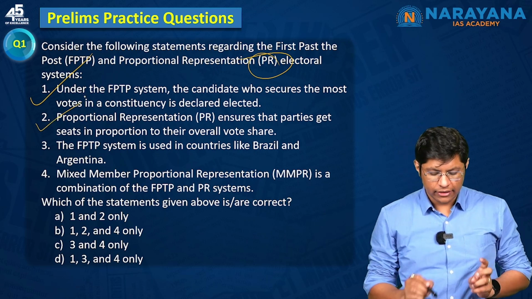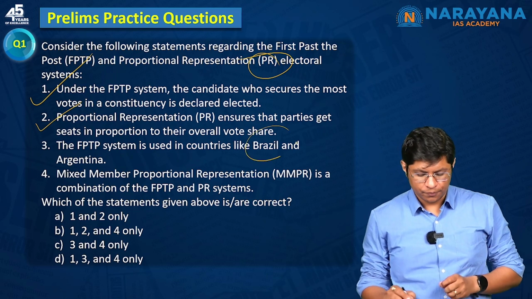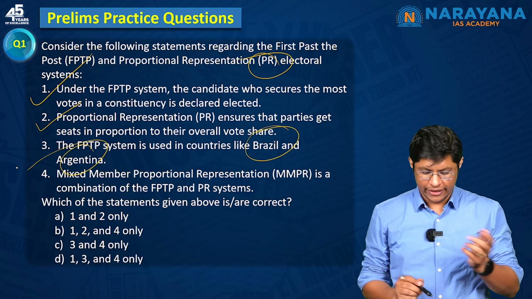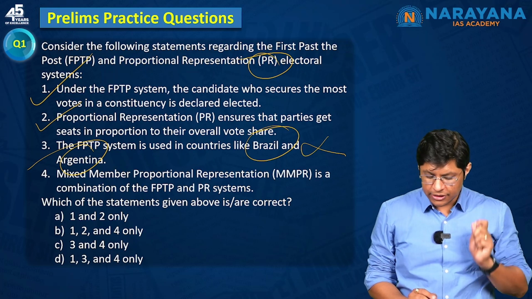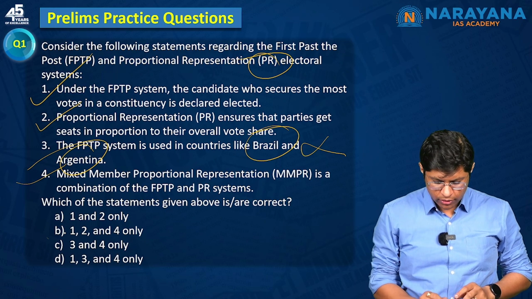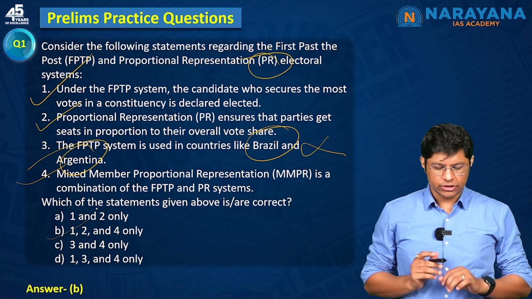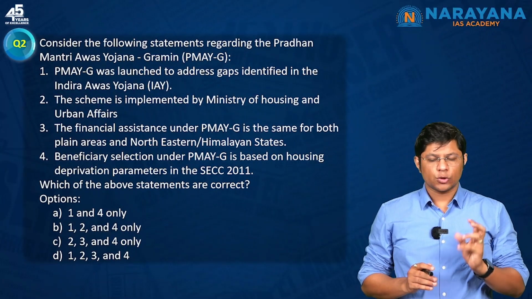Yes, this is correct. The FPTP system is used in countries like Brazil. No, it's used in countries like UK, India. So this one is incorrect. Mixed member proportional representation is a combination. Yes. So 1, 2 and 4. B is the correct answer. Very simple question.